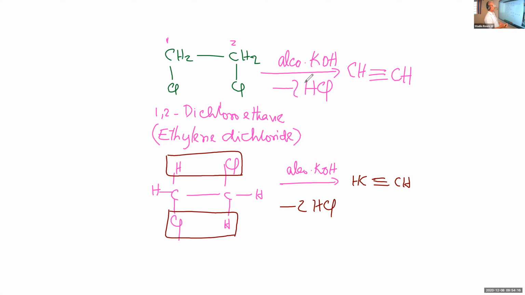That's our acetylene or ethyne. Okay, so these are the two methods. Now let us see the properties of alkynes.